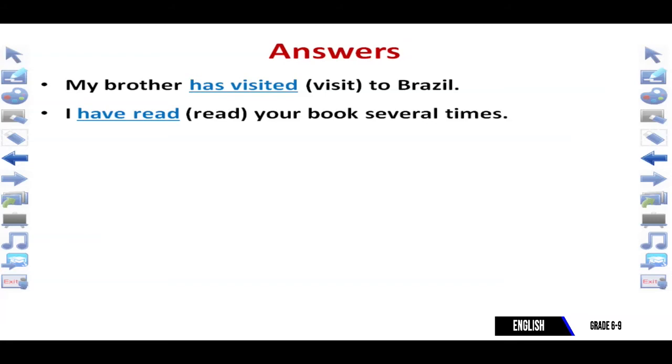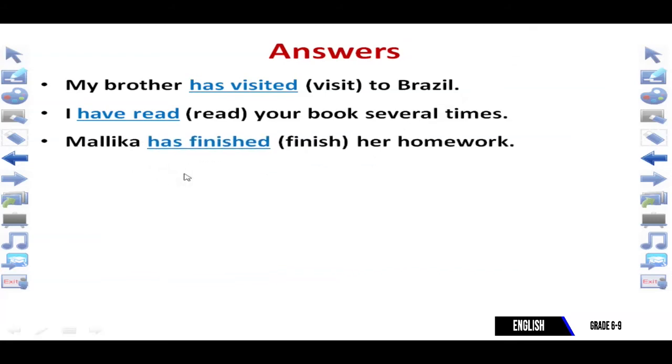பல தடவைகள். The next one, third: Mallika has finished her homework. Mallika is singular, so has finished. Finish is a verb, a regular verb. I have added ed at the end of this verb. So Mallika has finished her homework. Mallika தன்னுடைய homework-ஐ finish பண்ணியிருக்கிறாள்.